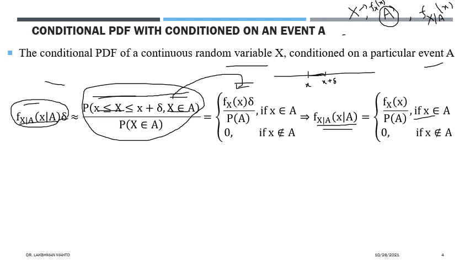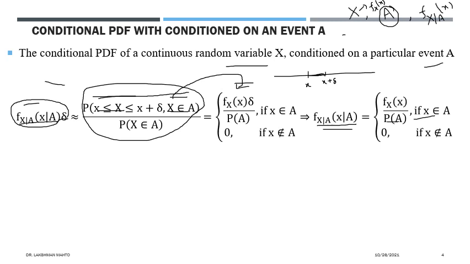And if you look at the functional structure, you can easily see that the probability of A is given to you. You know A, so the probability of A is also known to you. That means the probability of A is a constant number. So in the density, there is the density of X, and we normalize it by the probability of A. So normalization is occurring.